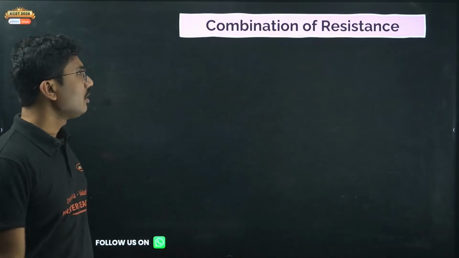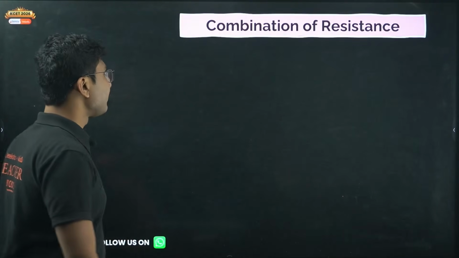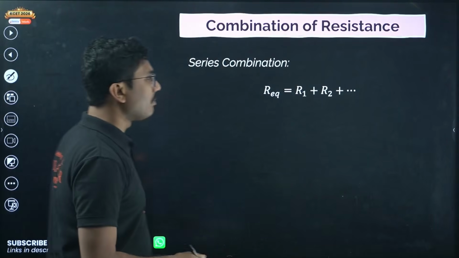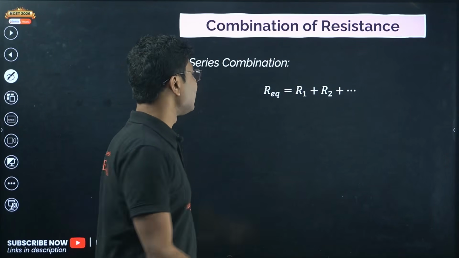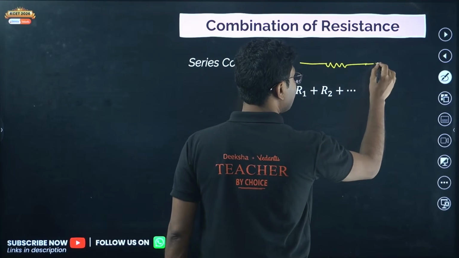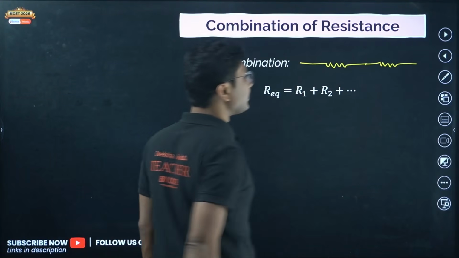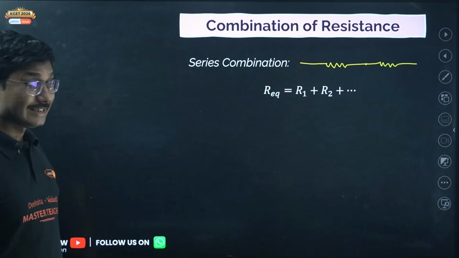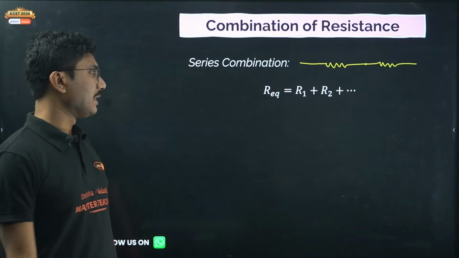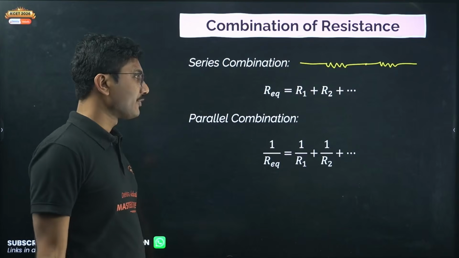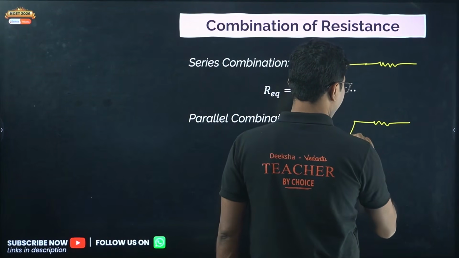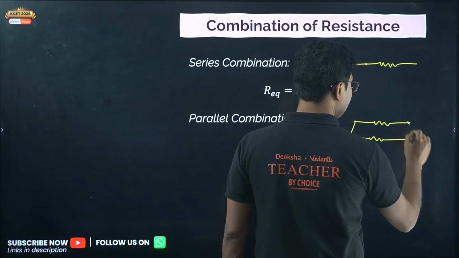Now let's move on. Combination of resistances, very interesting. Combination of resistances can be combined in two different ways. One is series combination. Series combination is when one conductor is connected after another. This is a series combination of resistances, and in this case resistance simply gets added algebraically. Parallel combination is slightly tricky. Parallel combination is where conductors are connected like this.